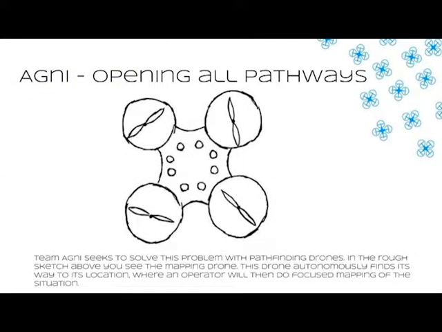Team Agni seeks to solve this problem with a pathfinding drone. On this slide, we have a rough sketch in which you see an example of what the drone would look like. The drone will use SLAM, a 3D mapping software, to map out the environment and allow the drone to self-navigate to the designated destination. Once there, with the help of a visual light and infrared camera, the drone will be able to detect heat and analyze the buildings surrounding to help aid rescue teams.